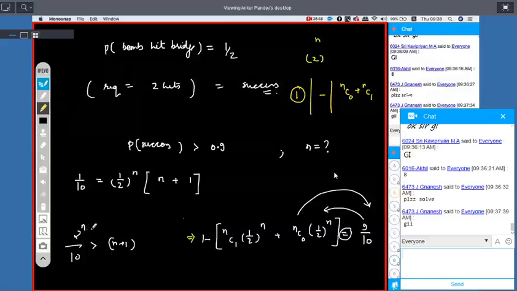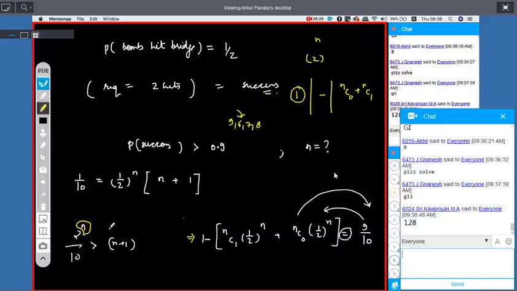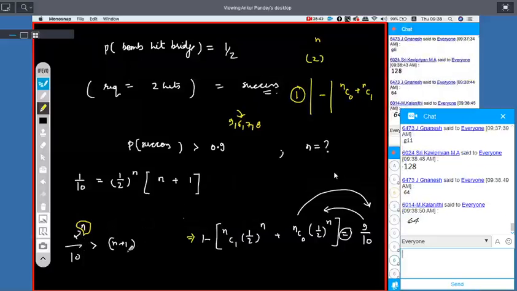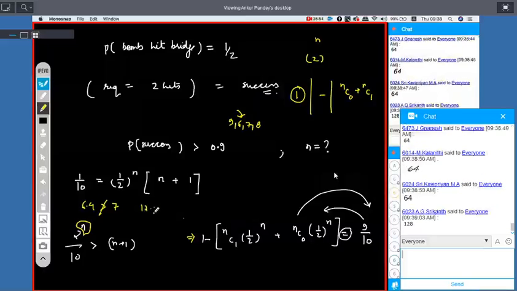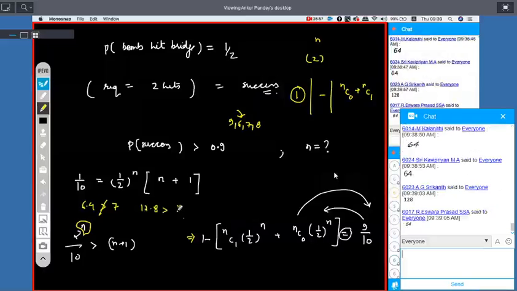So 2 to the power 5, see, what were the options? 9, 6, 7, 8, right? Clear? So I go for the smallest, 6. 2 to the power 6 is what? 64. 6 plus 1 is 7. Yes or no? 6.4 is not greater than 7. Clear? 7. 2 to the power 7 is what? 128, that is 12.8, which is greater than 8. Yeah, that's the answer. Got it?